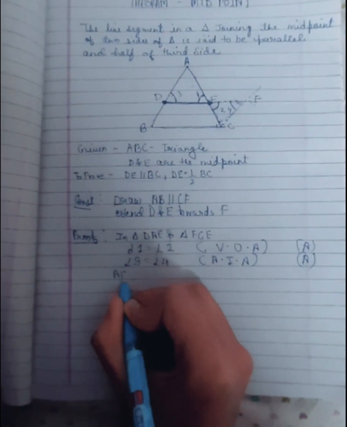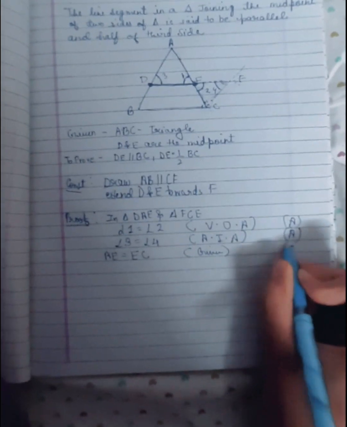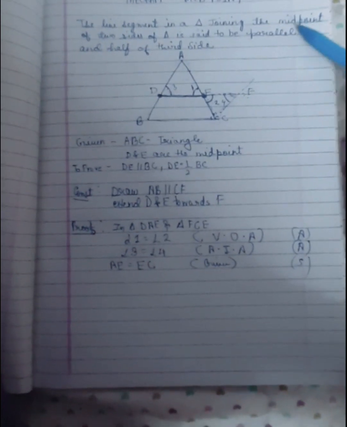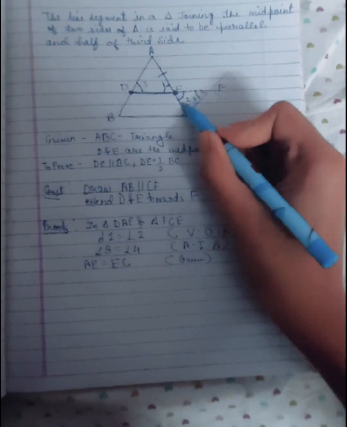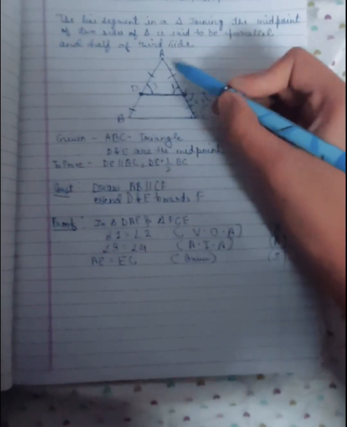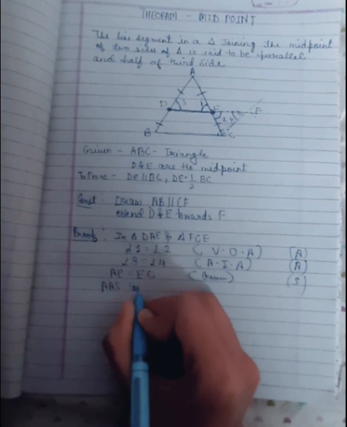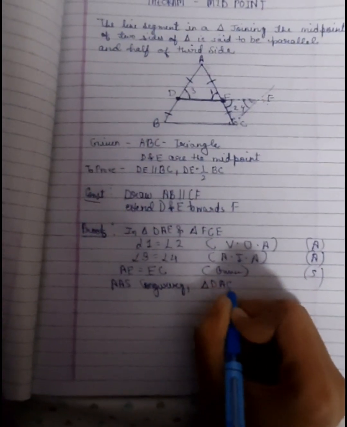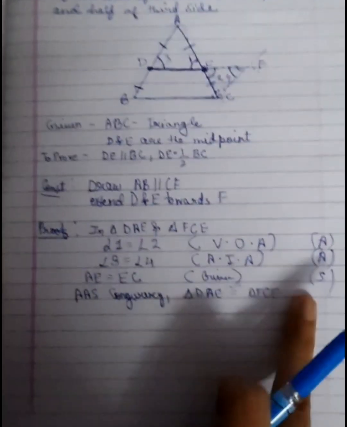We can say that AE will be equal to EC because it is given. How is AE equal to EC? Because it is given that these are the midpoints of two sides of the triangle. So the midpoint will bisect the sides, and AE will be equal to EC. So by angle-angle-side congruency, triangle DAE will be congruent to triangle FCE.